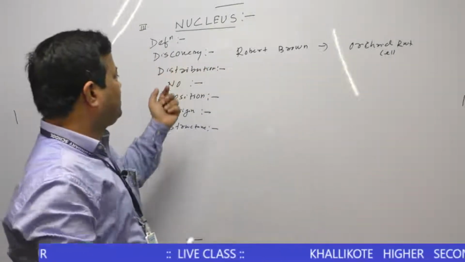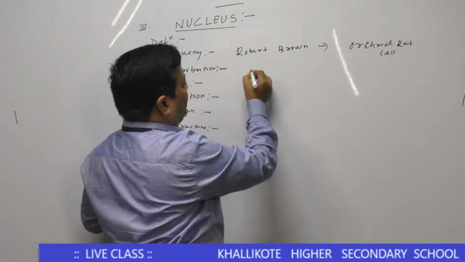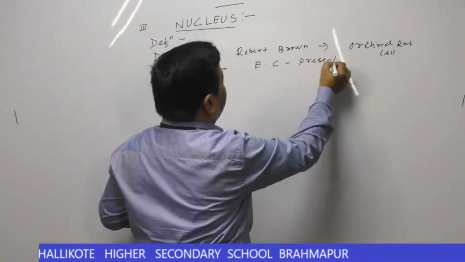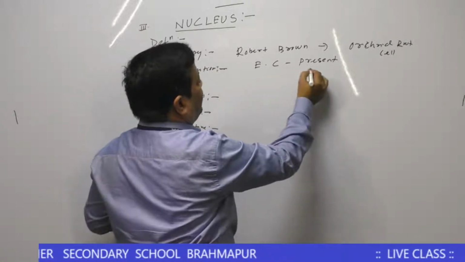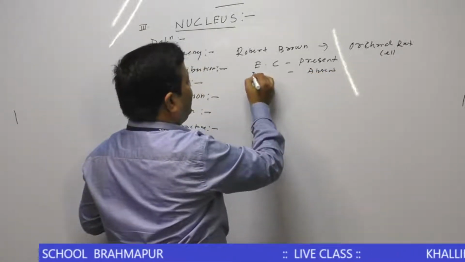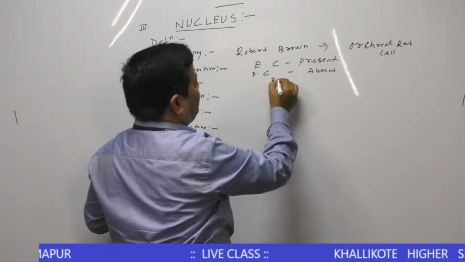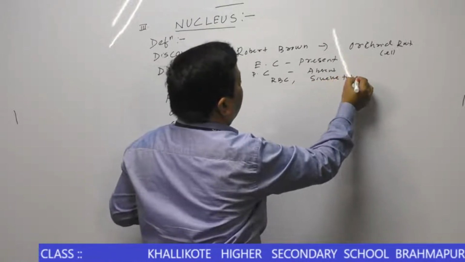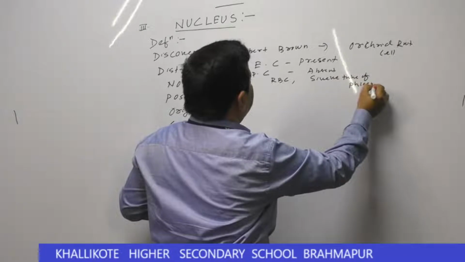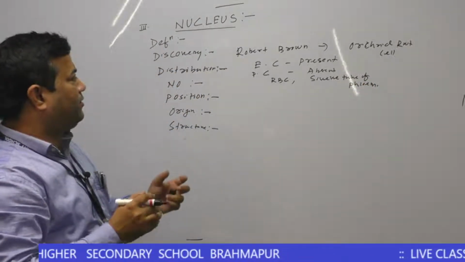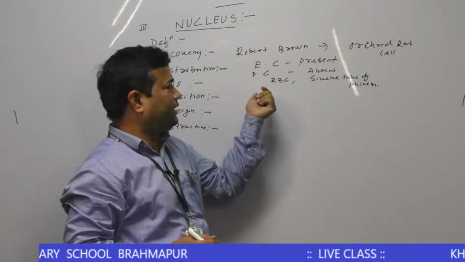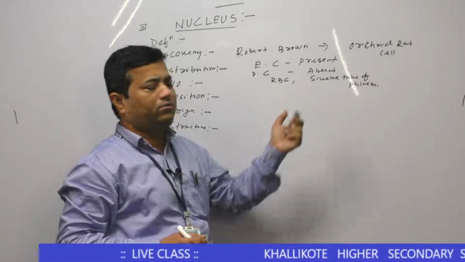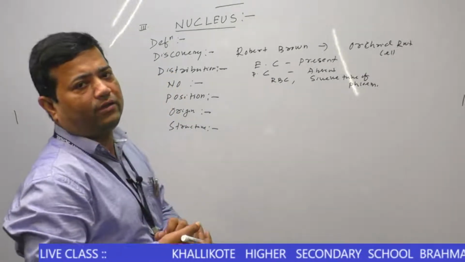Then their distribution. We know nucleus is commonly found in eukaryotic cells, but absent in prokaryotic cells, as well as mature mammalian RBC and sieve tube of phloem. These are the distribution of the nucleus.